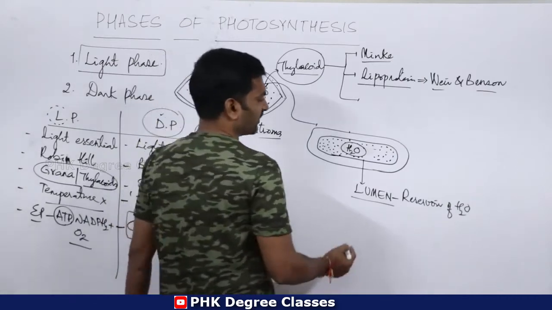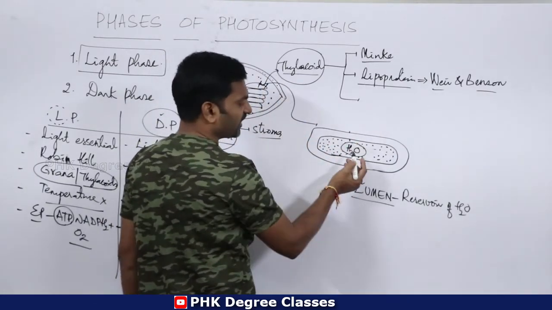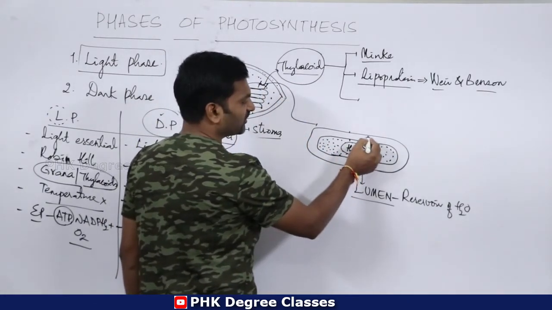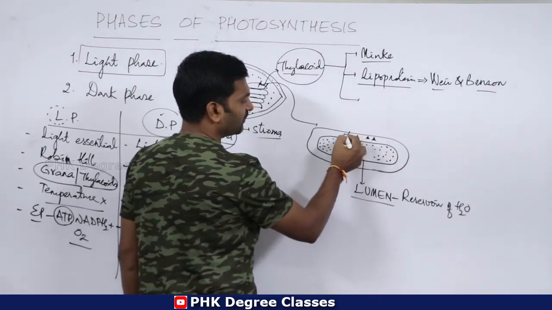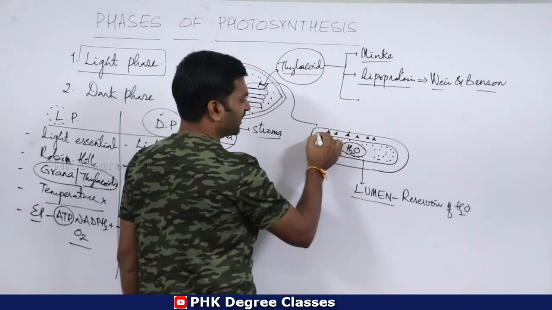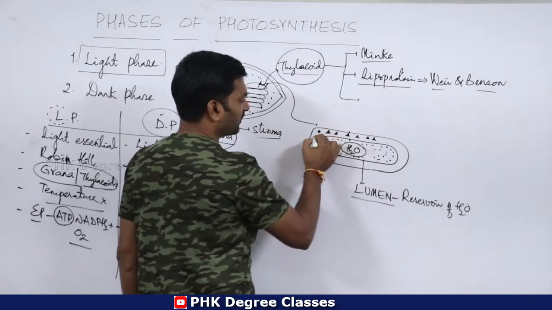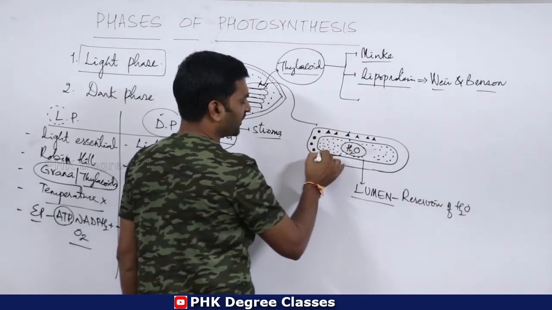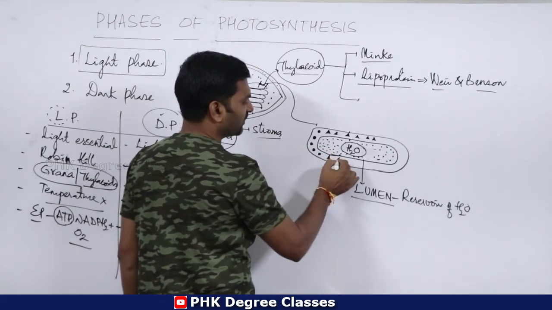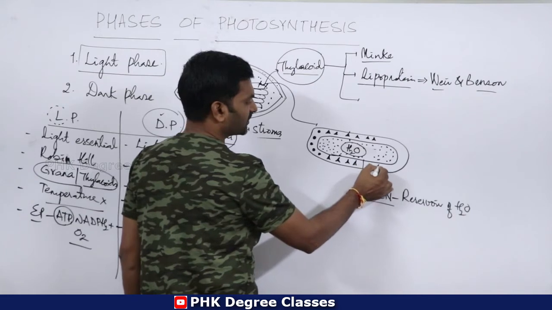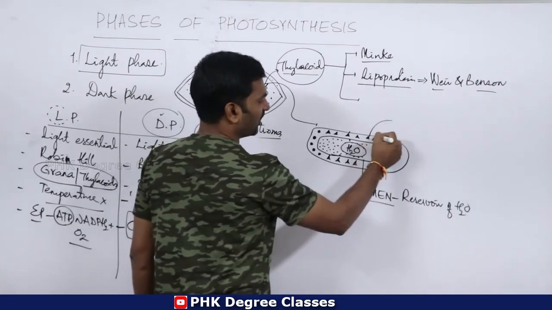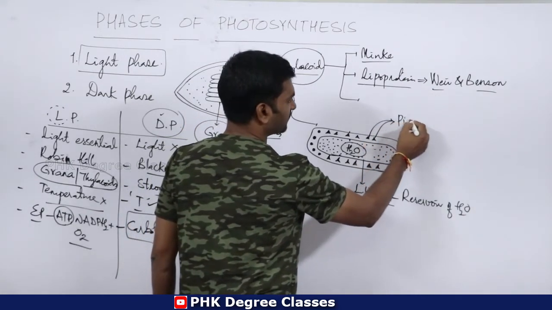Okay, so then come to outer and inner layers. There are different kinds of pigments, and some lipid molecules or fat molecules are present in this particular thylakoid structure. So these are all the pigments.